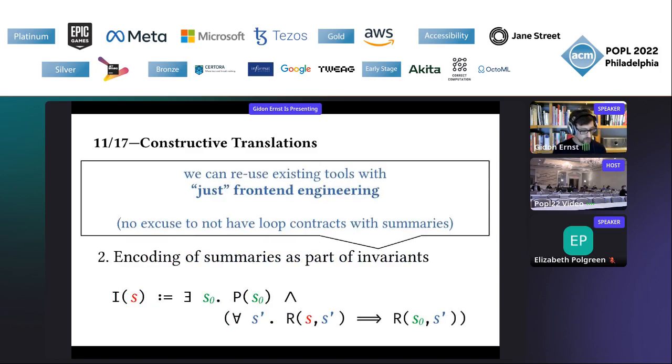And the converse encoding gives us a straightforward way to implement this method using loop contracts. So it tells us in particular that loop contracts are just front-end engineering. I'm saying just because I know that tool engineering is a lot of work, but there is actually no excuse not to have loop contracts with loop summaries in your favorite verifier, because you can use this encoding.